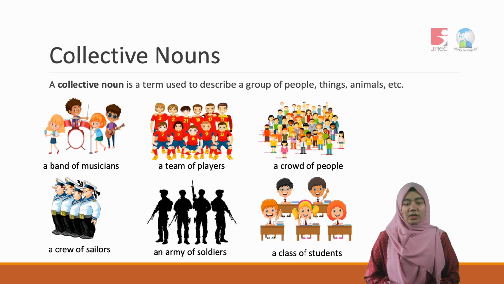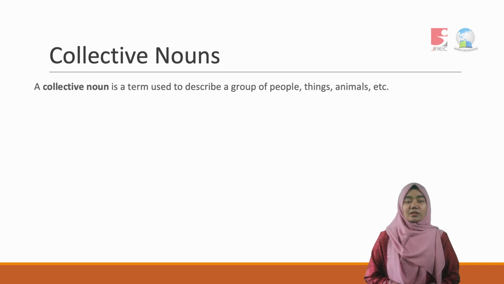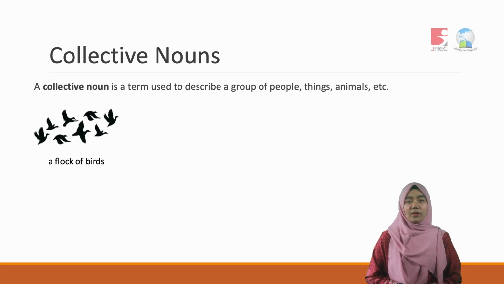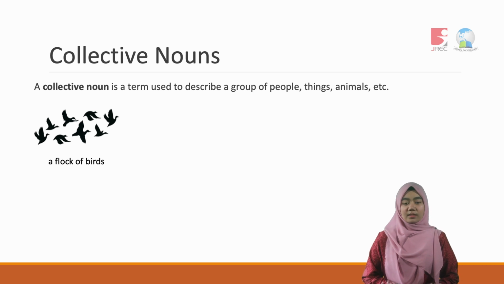Now let's move on to the examples that we may use for a group of animals. The first one is a flock of birds. The word flock is an example of a collective noun that we use to show a group of birds.